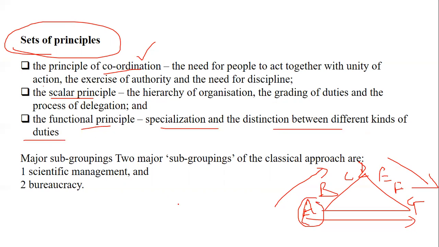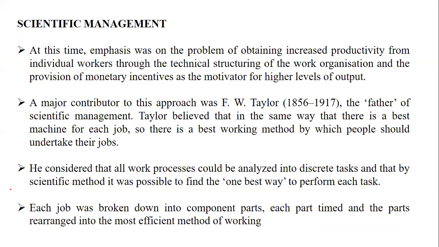So under the classical approach, we have seen subgroups in the form of scientific management and bureaucracy. So the subgroups of the classical approach are divided into 2 parts, that is scientific management and bureaucracy. When we talk about scientific management, let's understand what it emphasizes on. It emphasizes on the problem of increasing the productivity of the individual worker through the technical structure.